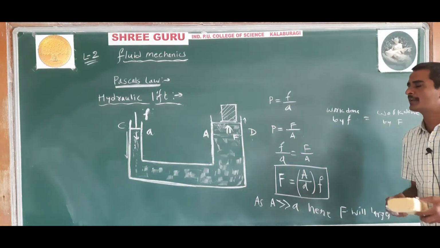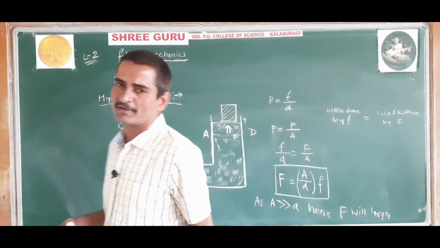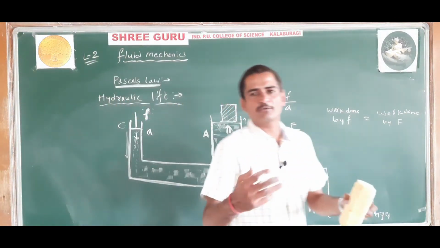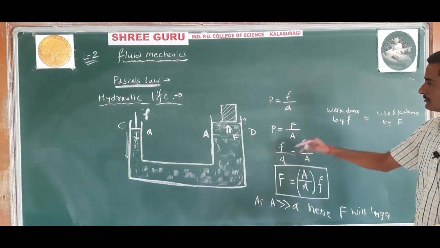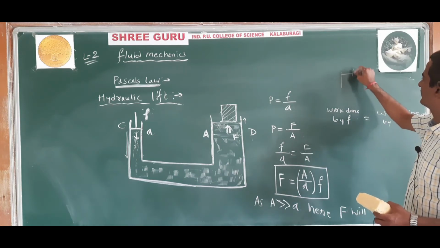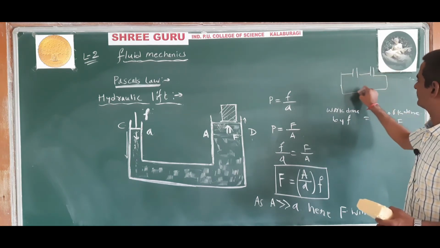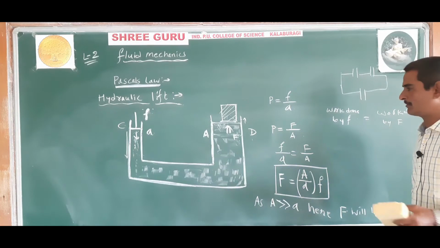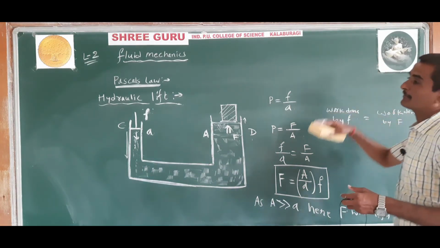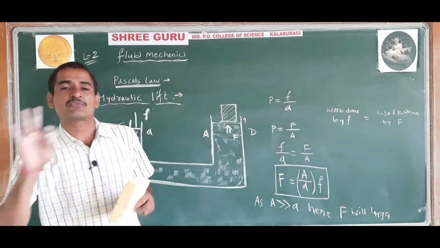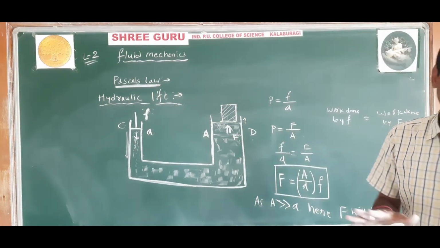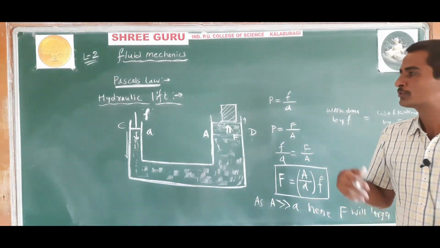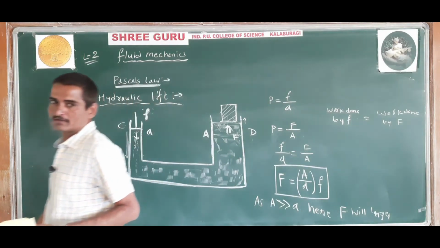Okay, so in the exam they might ask: state and explain Pascal's law. So you have to write the statement, and for the explanation you can write what I just explained with the diagram I have drawn. Or you can state Pascal's law, then explain the hydraulic lift, no problem. Depending upon the marks, state and explain Pascal's law can be for 3 marks, for 5 marks, or for 2 marks. So depending upon the marks, we have to make the answer.